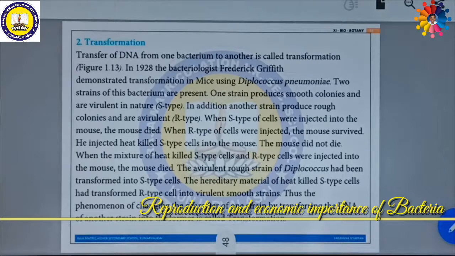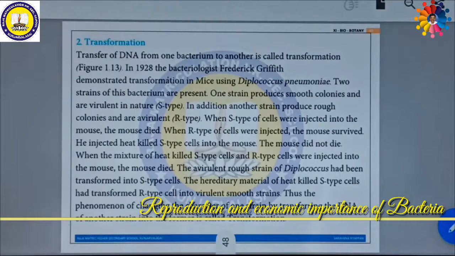Understand one thing. When R type, which is not virulent, is injected, the mouse did not die. Similarly, the heat killed S type also did not kill. If both heat killed S type and normal R type are combined together and injected, the mouse was killed. So what happened? The hereditary character of S type was transferred to R type and it killed. That means S type has one type of DNA, R type has another type of DNA. The S type DNA was transferred into the R type, and then it killed the mouse. So this is the transformation.